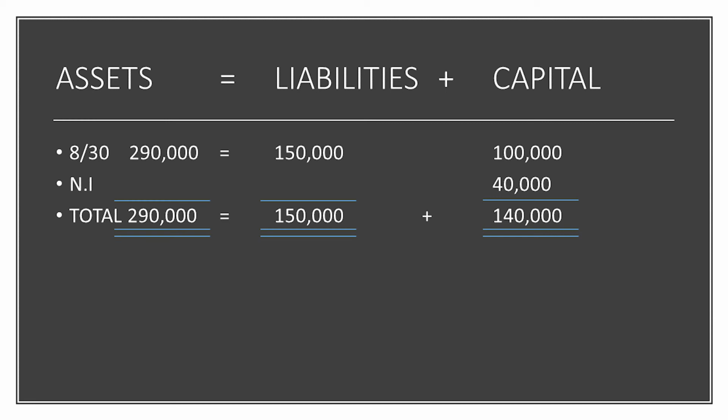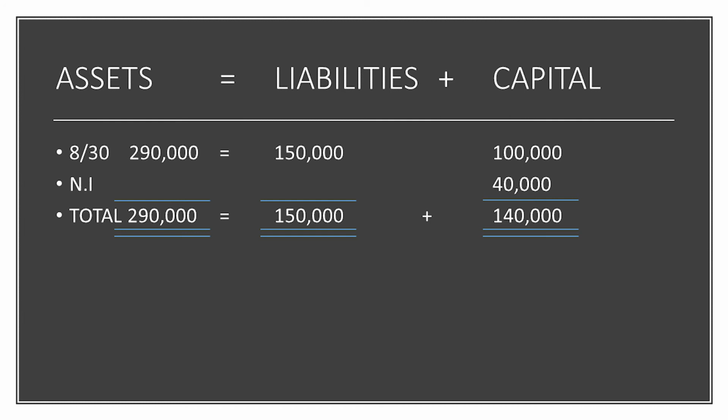Our liabilities remain 150,000. Adding liabilities of 150,000 and a total capital of 140,000, the amount on the right side is equivalent to 290,000.